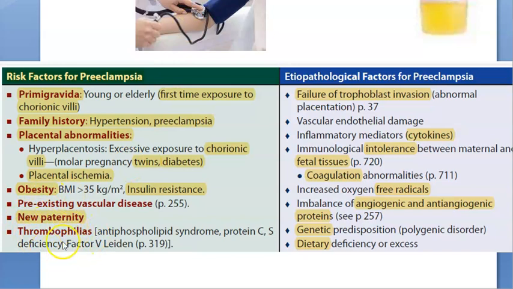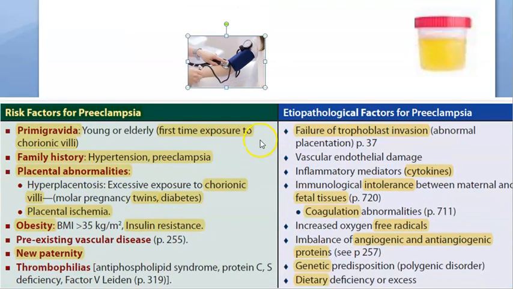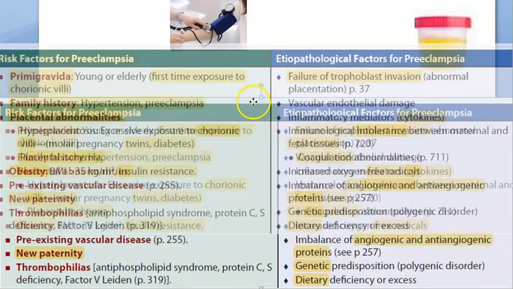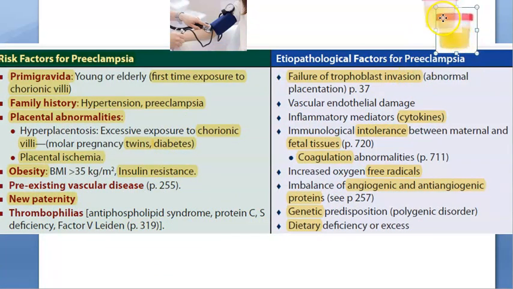Then thrombophilia. Blood is more likely to clot in these people, like they have some antiphospholipid syndrome, right? And they have factor V Leiden, protein C and S deficiency. Okay, so those are some of the causes of preeclampsia. Now let us look at the etiological factors for preeclampsia. So same thing we told you. There is a failure of trophoblast invasion.